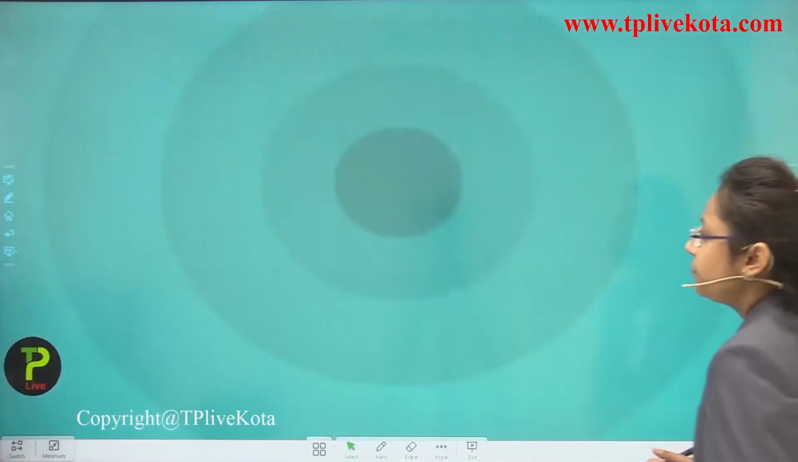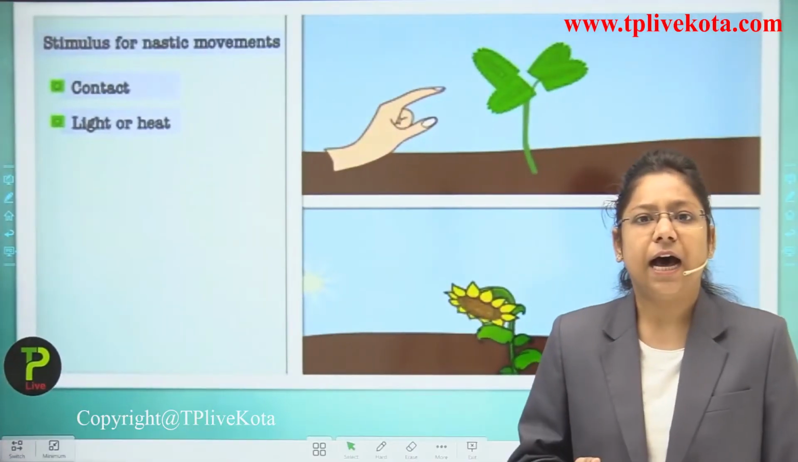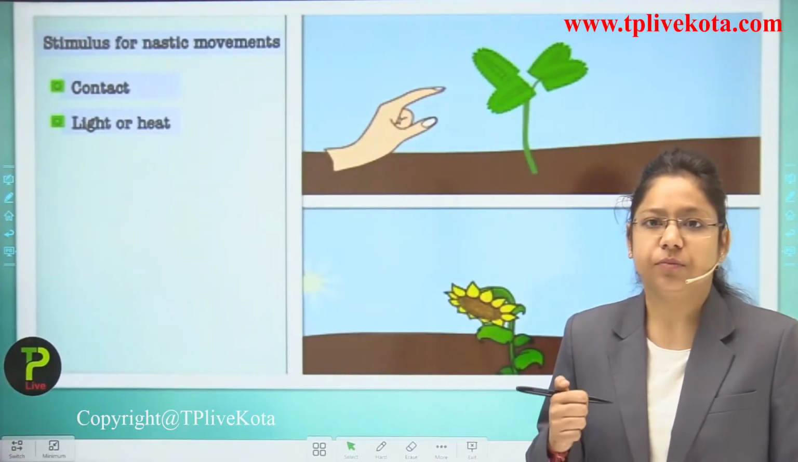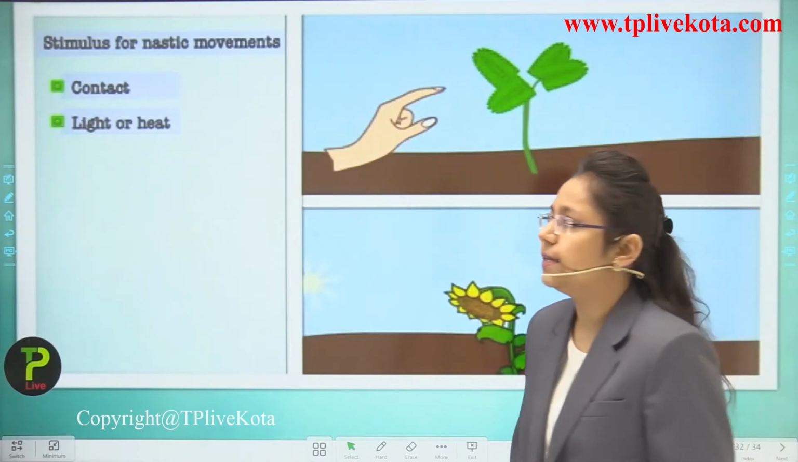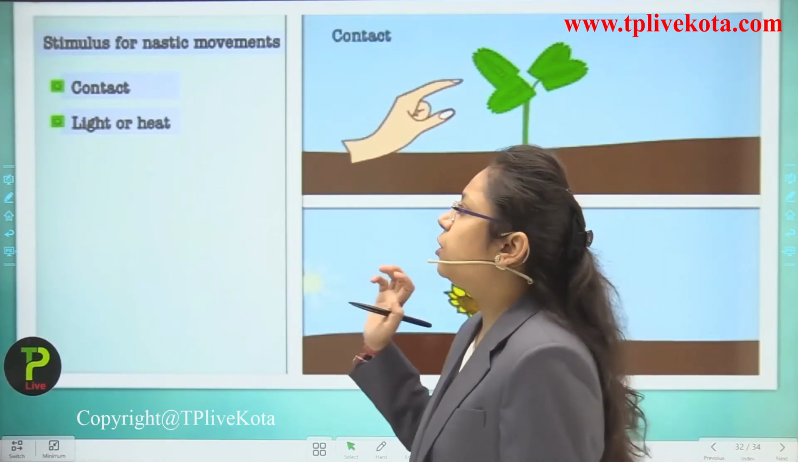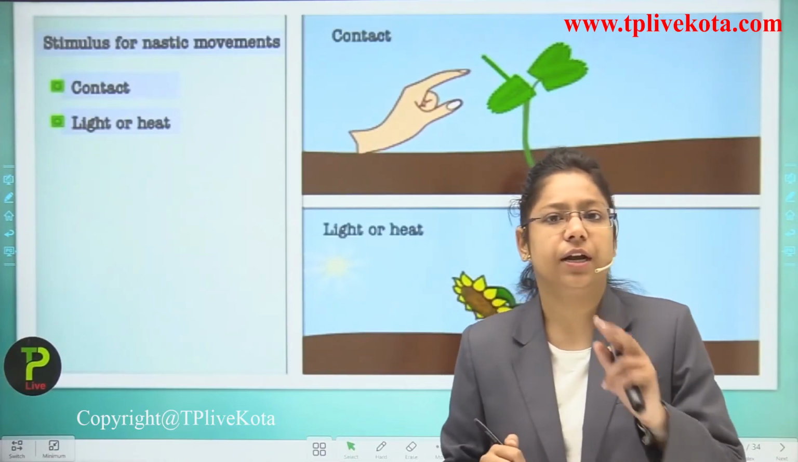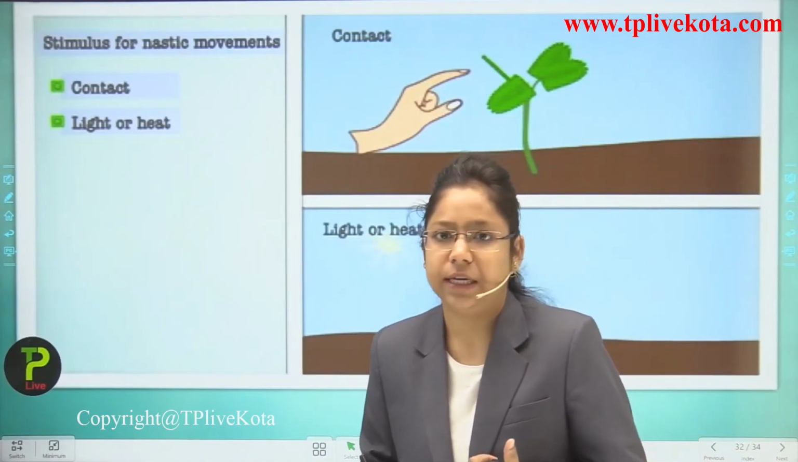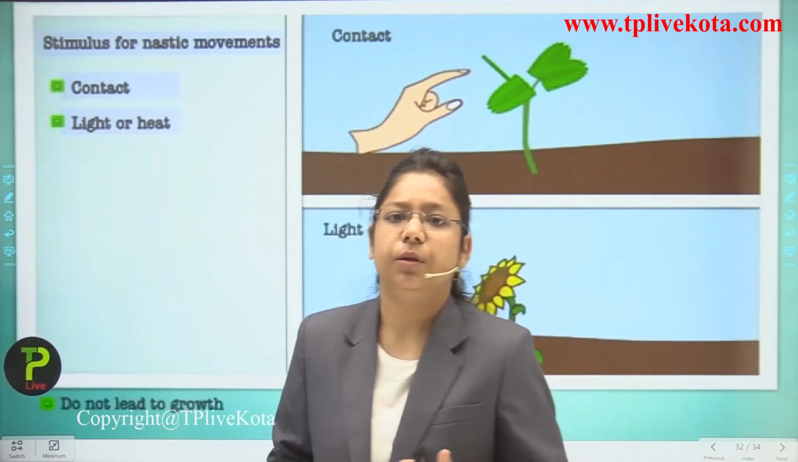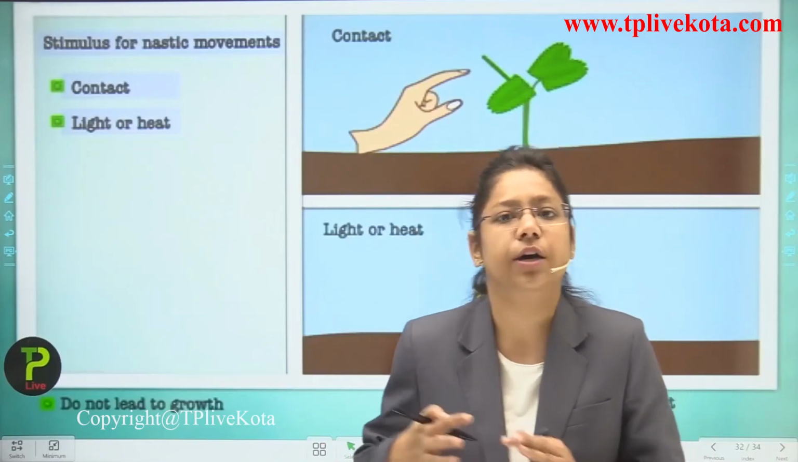Okay, students, so we are just going to see the nastic movement video and understand again how photonasty and thigmonasty occur. Now students, let us see the nastic movement which occurs inside the plants. So the stimulus for the nastic movement, as I told you, there are only two stimuli. First is the contact, that is the touch from a human being, and the second one is light or heat.